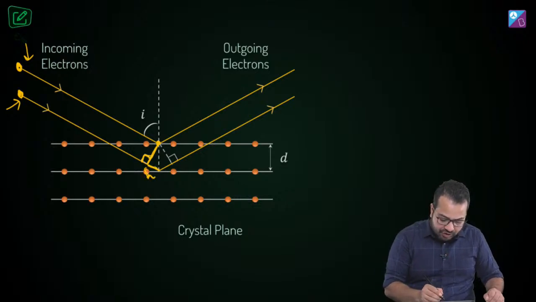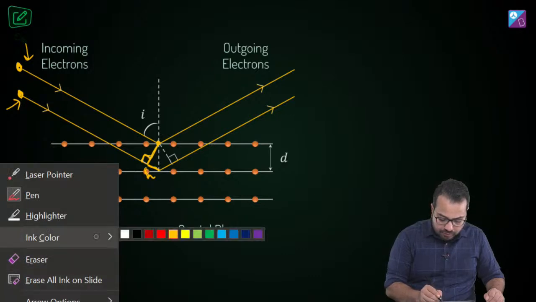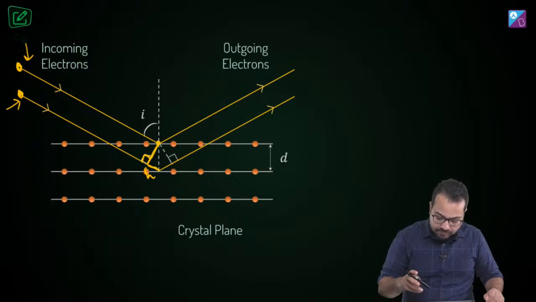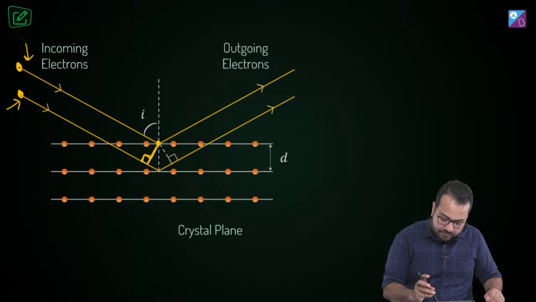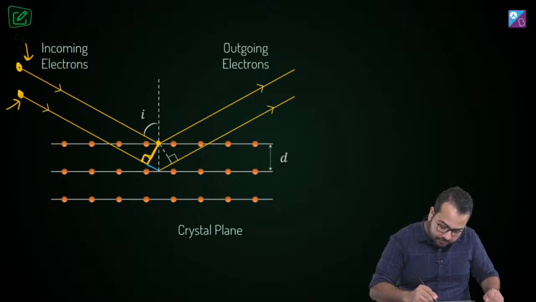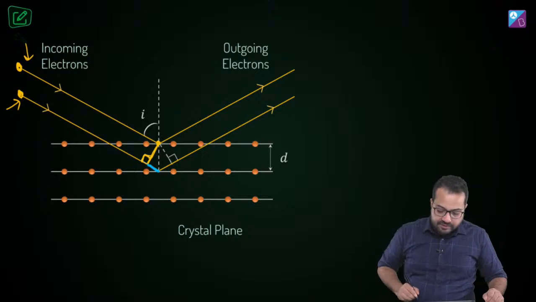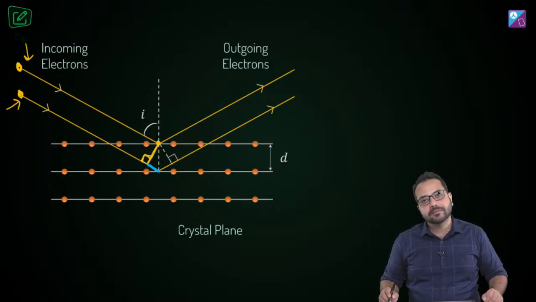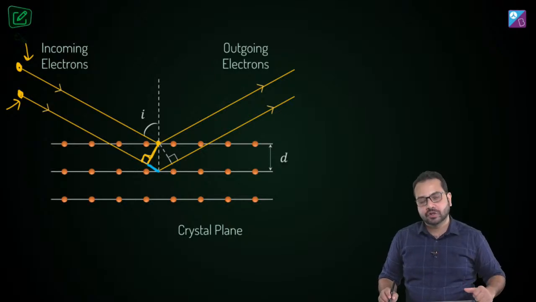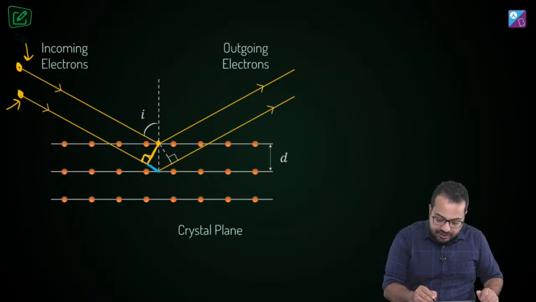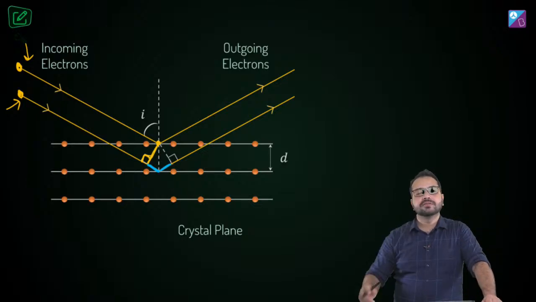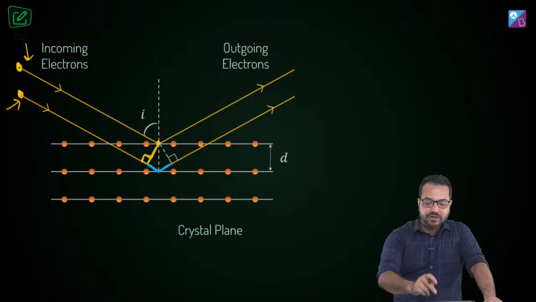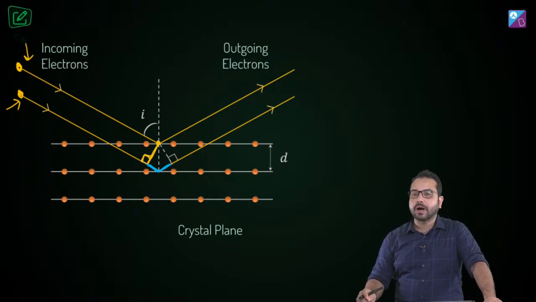Let me change my pen and show it to you. This is the extra distance traveled by the second wave. Do you agree? For its inward journey and for its outward journey, this is the extra distance traveled by the second wave. Do you agree? So this is the path difference.